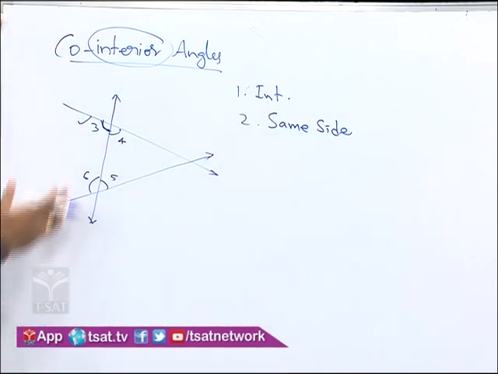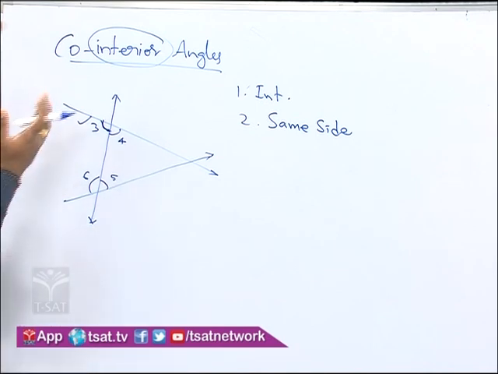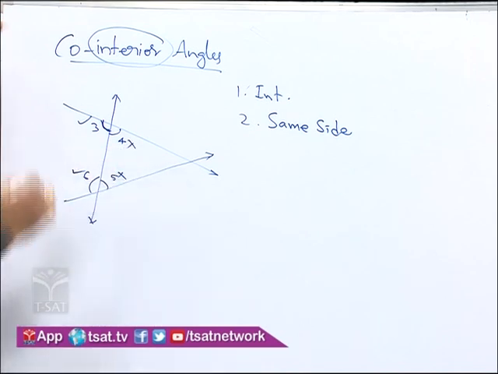Here you can see clearly 3 is on the left side of the transversal. Then the same side means we have only chance for 6. These two were ruled out.